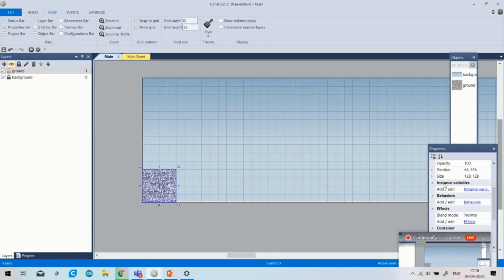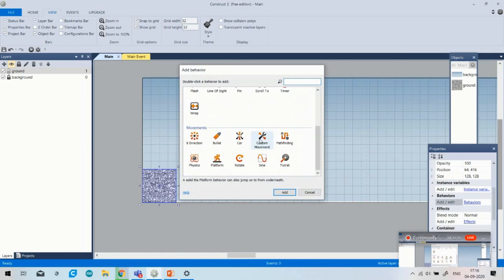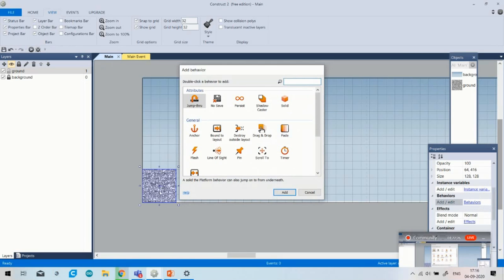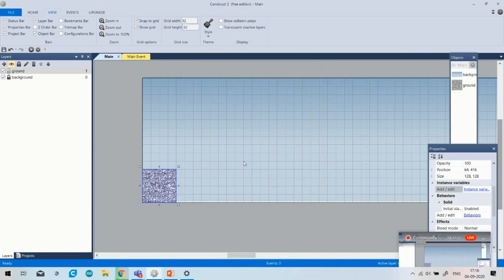Then you have to see that after the instance variable there are behaviors. Behaviors means whatever properties you have to add, you simply click on Behaviors. As soon as you click on it, you can add the behavior. Currently the behavior of this image is hollow, but for my game I have to choose solid, so I have to add it. So my behavior properties is selected.